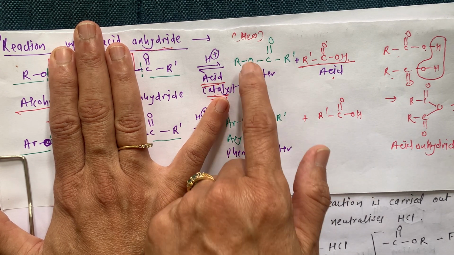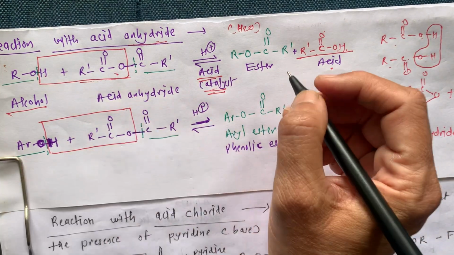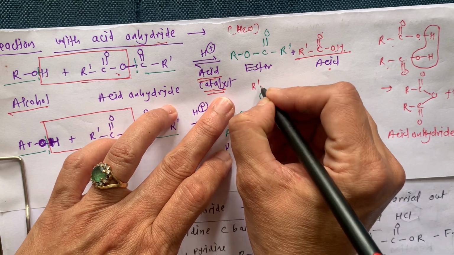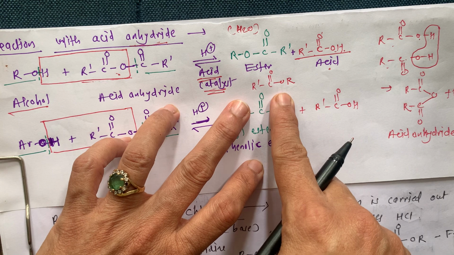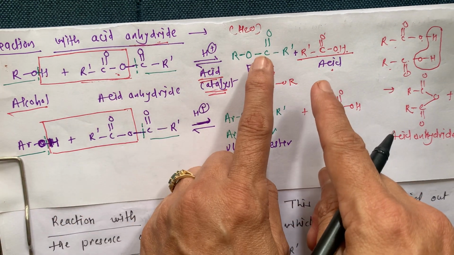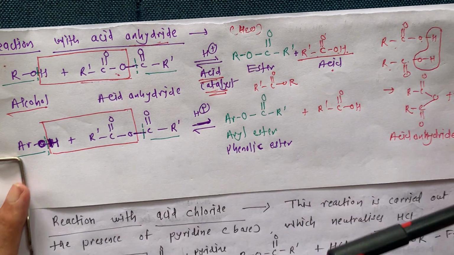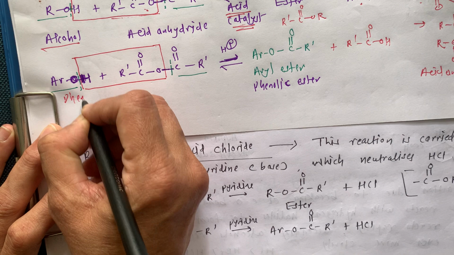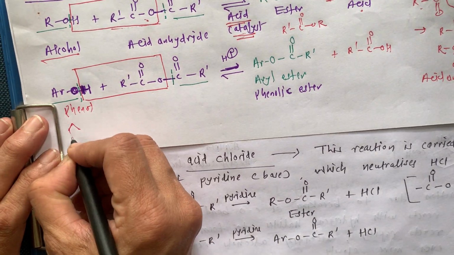So this reaction gives us the product as an ester, R dash C double bond O R. That is ester. See, the common habit of writing ester is like this. But for understanding, I am writing in this form. Both ways it is the same. Try to understand. Then the next one is phenol. This is our phenol, Ar.